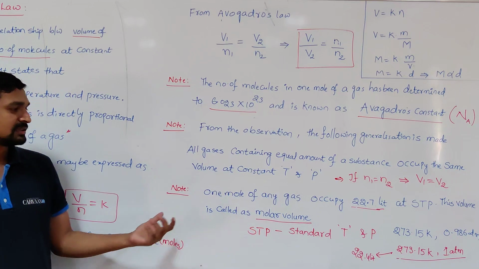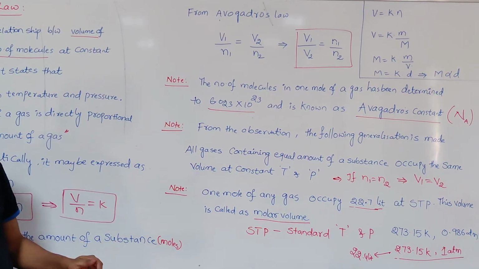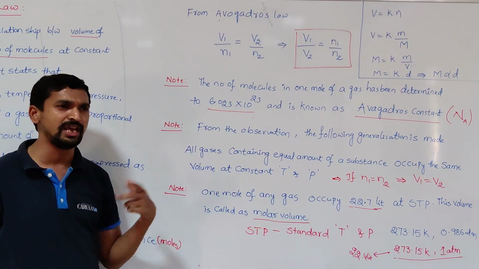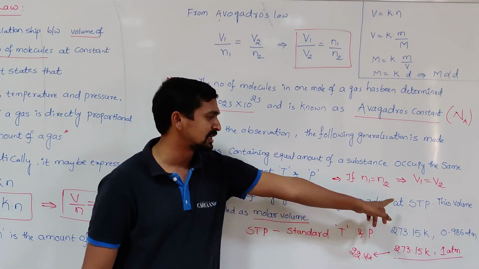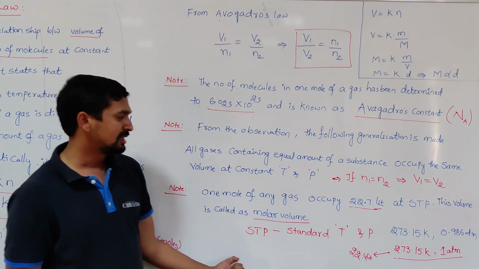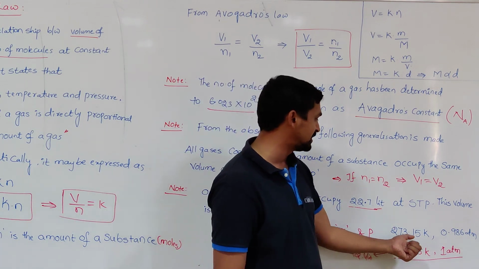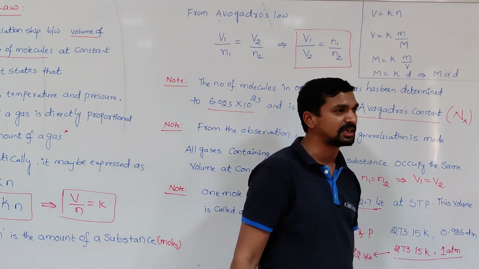And the last, fourth important point we learn from Avogadro's law: 1 mole of any gas can occupy 22.7 liters at STP. STP means standard temperature and pressure. The standard temperature is 273.15 Kelvin. The standard pressure is 0.986 atmosphere.